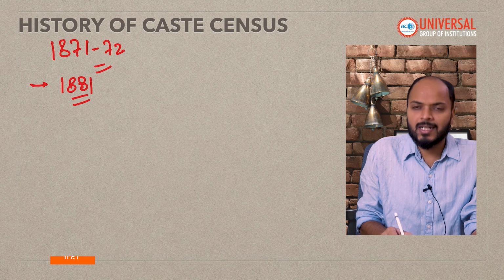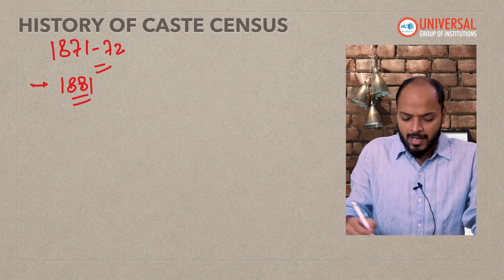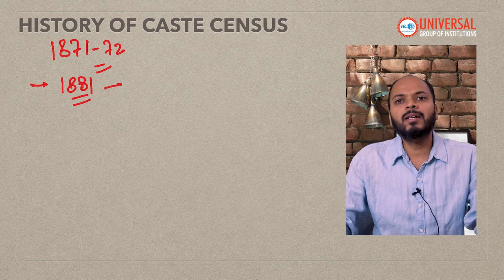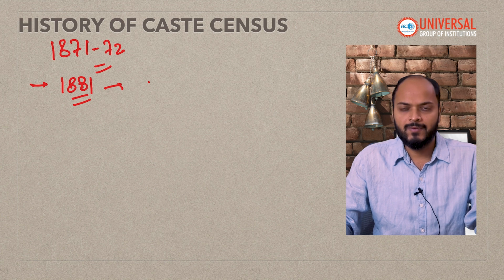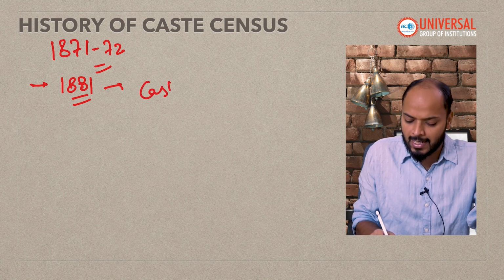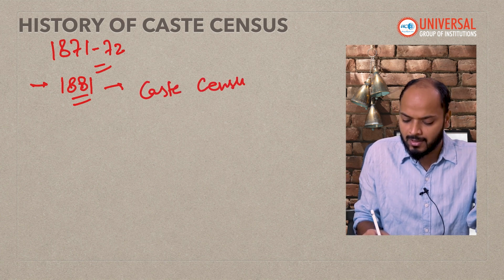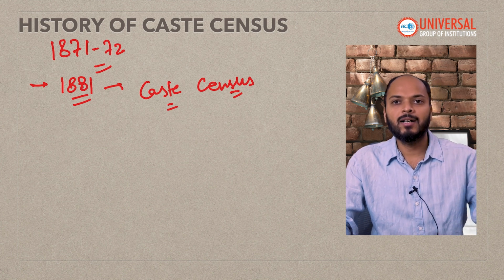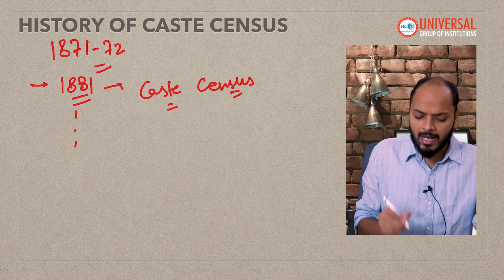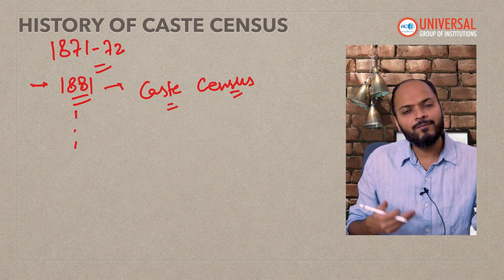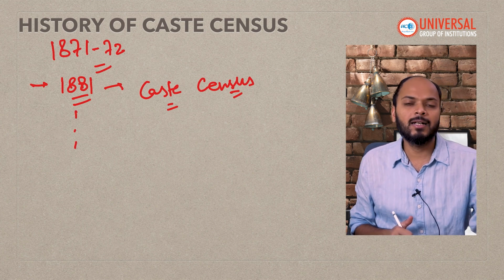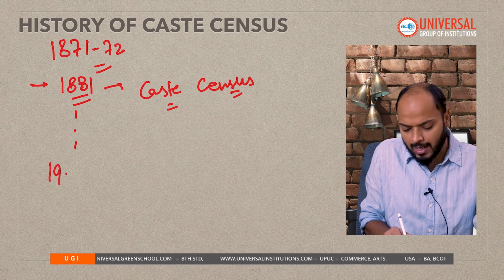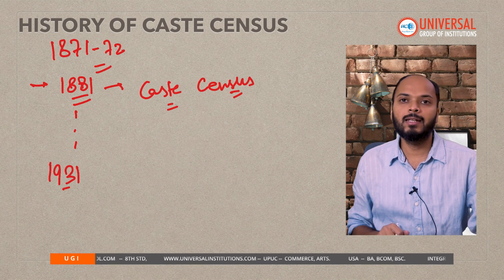The next census was conducted in 1881, and in this census the government collected caste data as well. So it was a caste census. The government made public what percentage of people in India belong to this caste or that caste, and so on. After 1881, every census the government conducted was a caste census, till 1931.